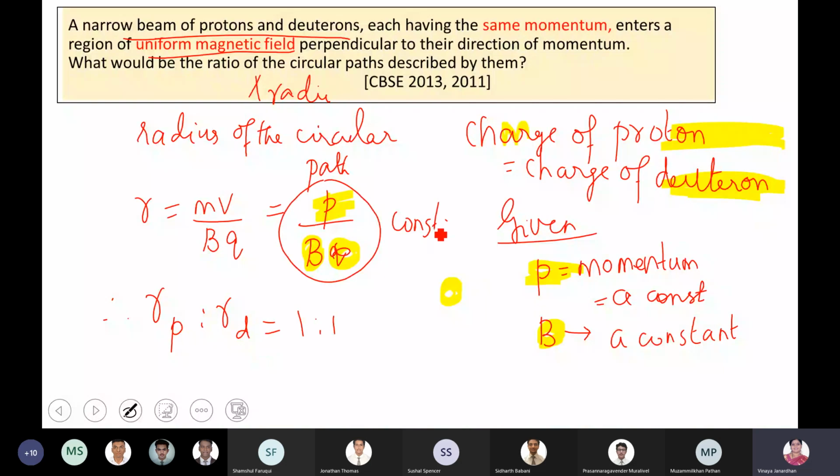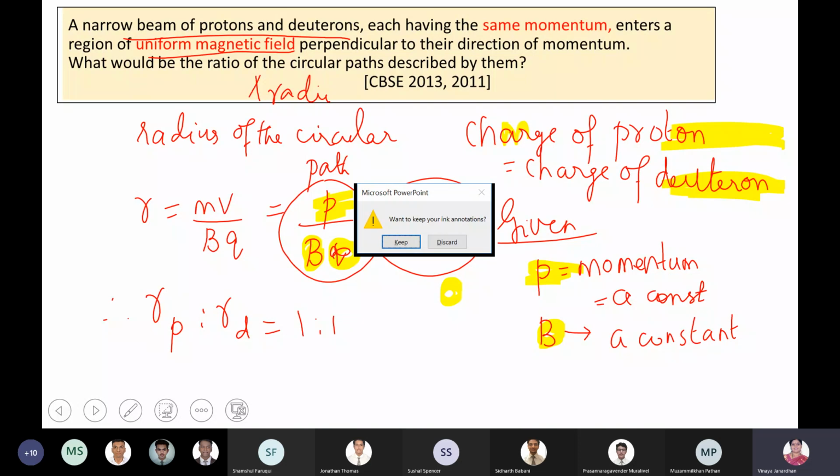But such questions often repeat. You have to be very, very careful about it. Only thing is that you should know what is a proton, what is a deuteron, what is an electron, in case of their mass and charges. Mass and charges of a proton, deuteron, alpha particle and electron. These things you should know. Fine. Shall I move to the next one?